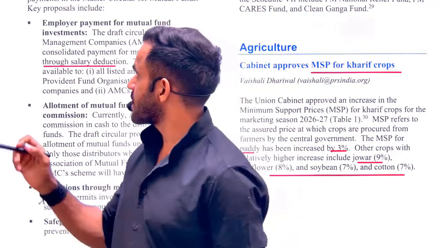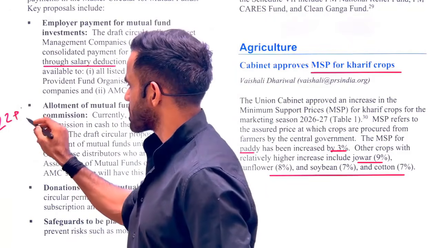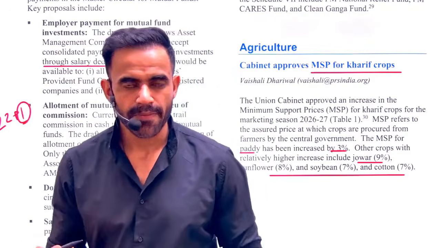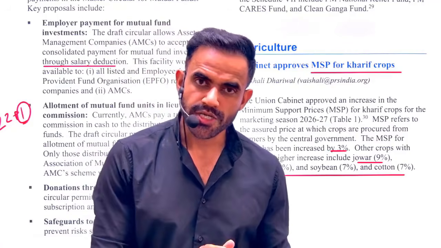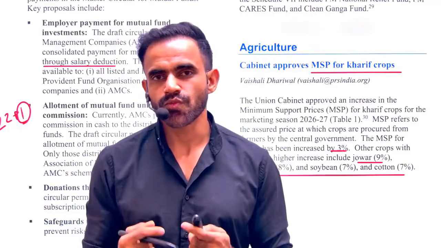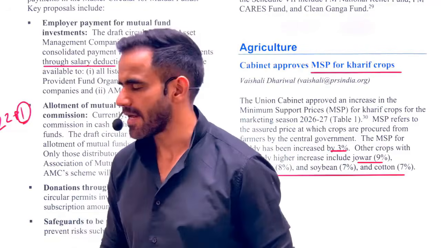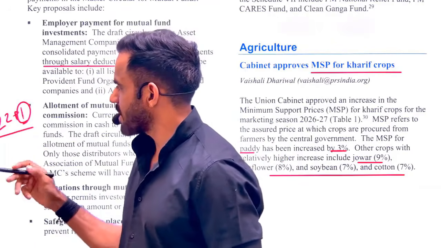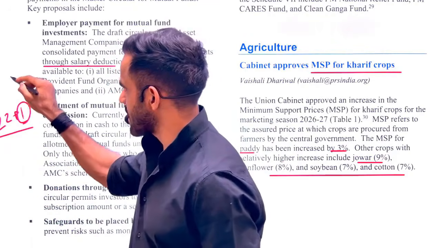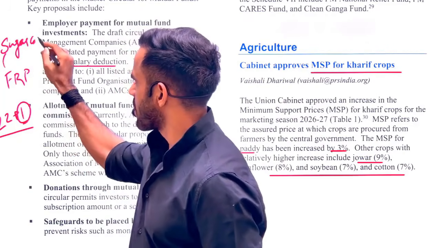Now in our country, this MSP is announced for 22 plus 1 crops. What is this plus 1? Plus 1 is basically FRP. FRP means fair and remunerative price, which simply means it is a price which sugarcane farmers will receive. But there is one more difference. First, let me explain the technicalities. So MSP is announced for 22 plus 1. In this case, it is FRP. Now FRP is for sugarcane.